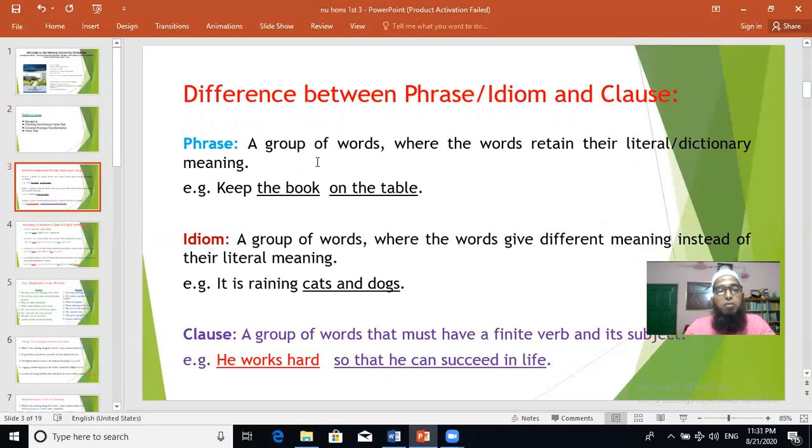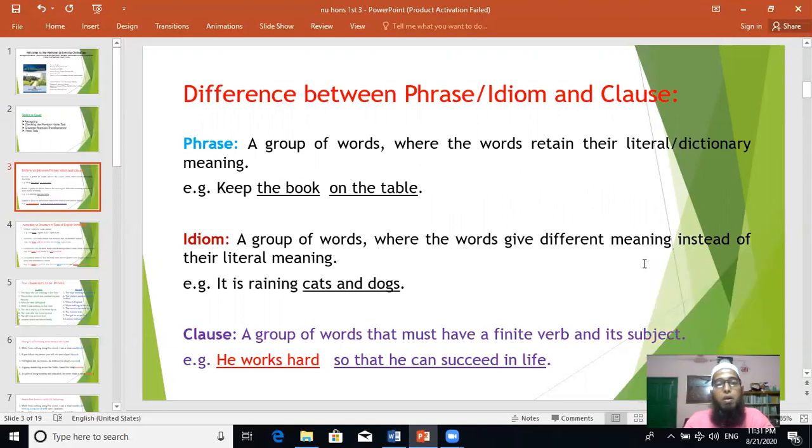What is phrase? Phrase is a group of words where the words retain their literal or dictionary meaning. Literal meaning, dictionary meaning, that means original meaning. For example, keep the book on the table. Look at the sentence. Keep the book on the table.